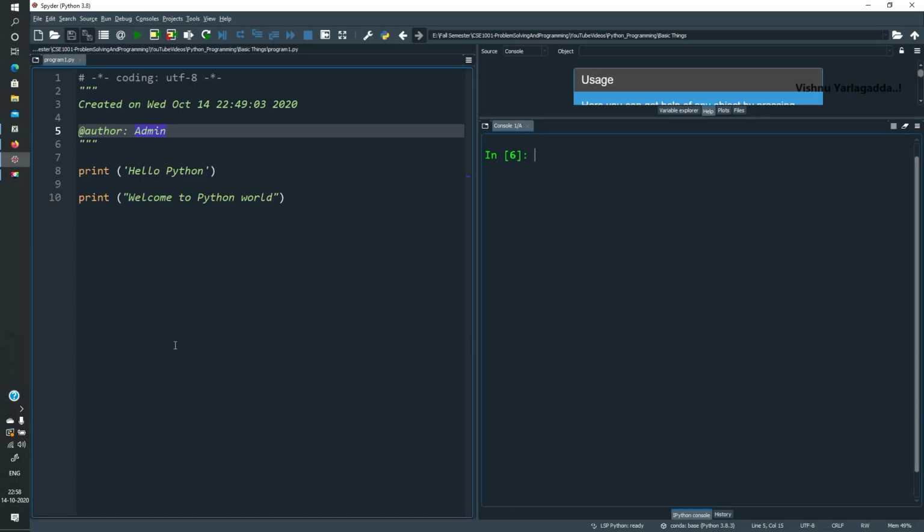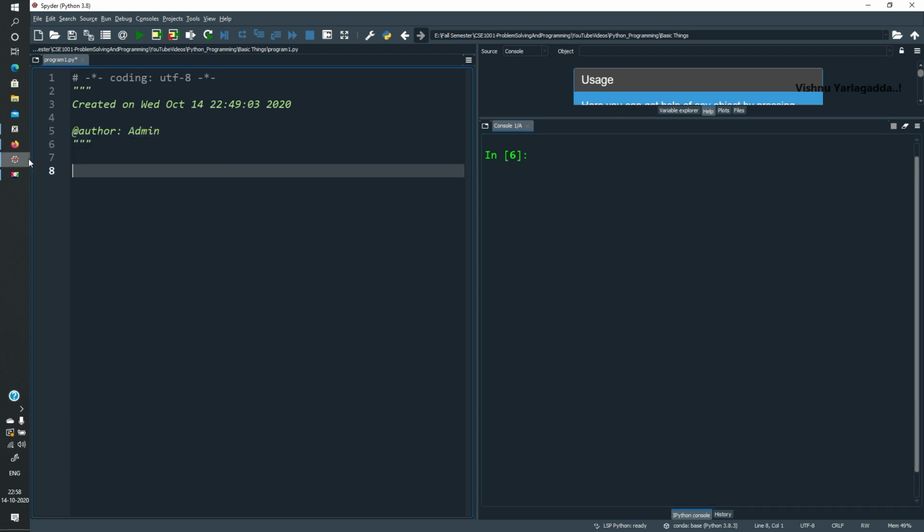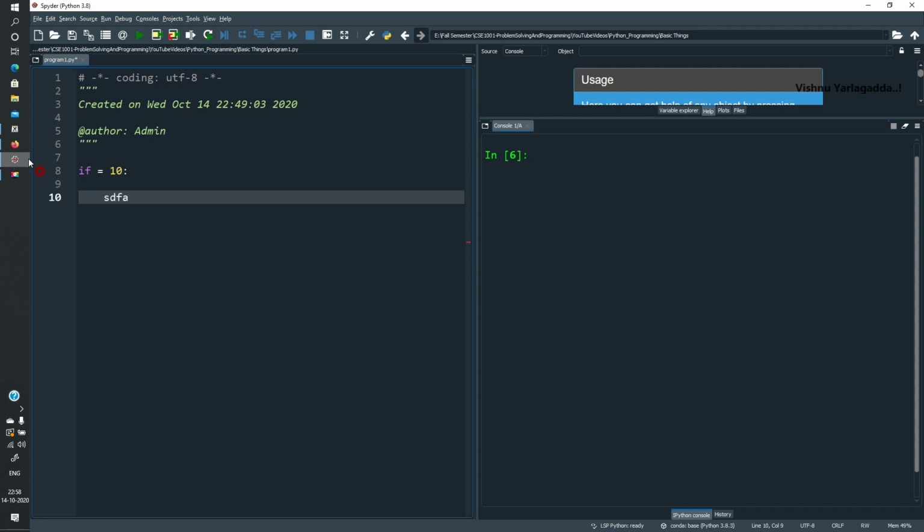Now you can see the different valid and invalid identifiers. I'm going to create some here. if = 10 is an invalid identifier.